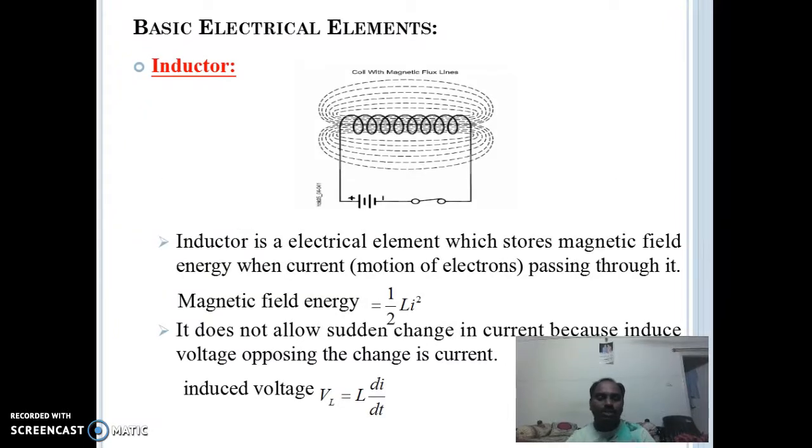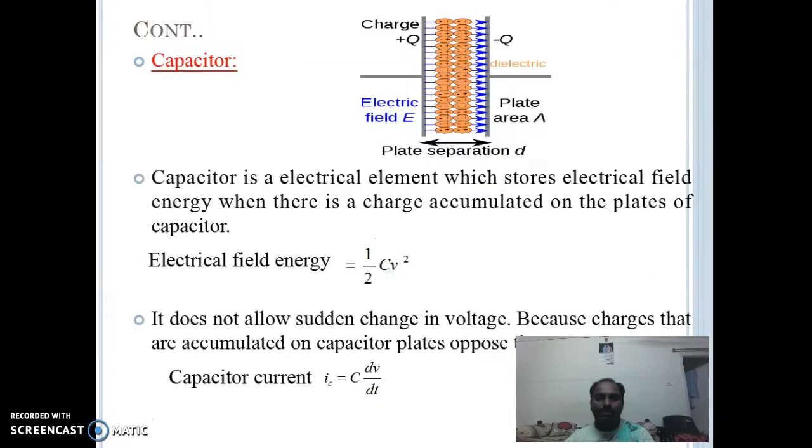Basic electrical elements. Inductor. An inductor is an electrical element which stores magnetic field energy when current is passing through it. Magnetic field energy is half L I square. It doesn't allow sudden change in current because the voltage opposes the change in current. Induced voltage VL is equal to L into dI by dt.